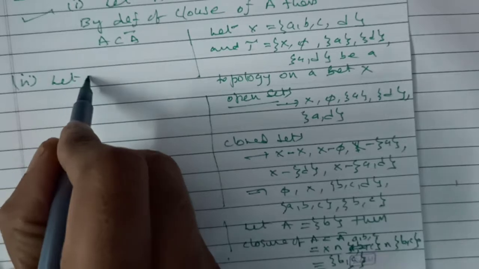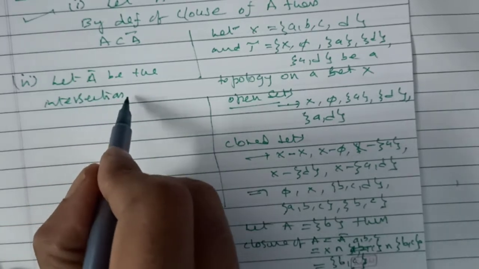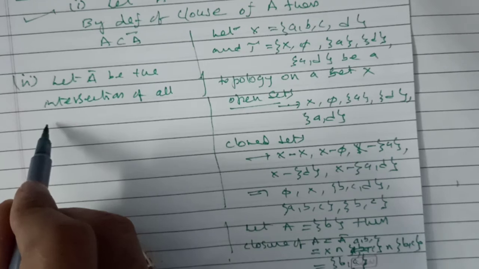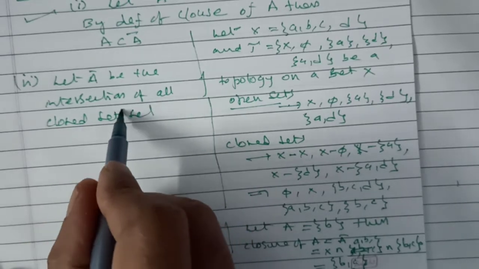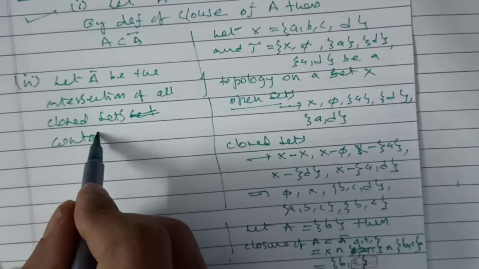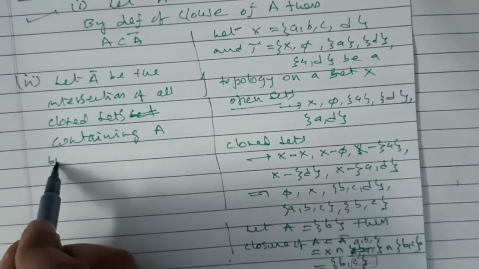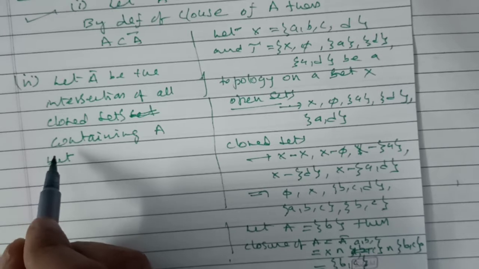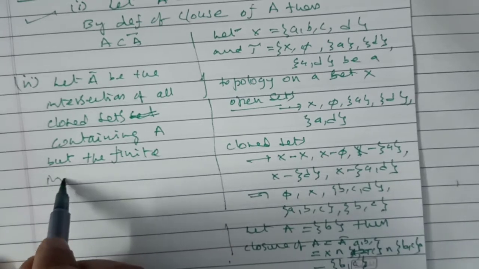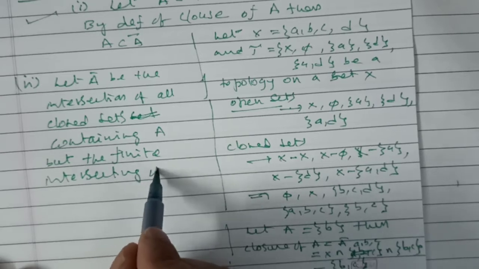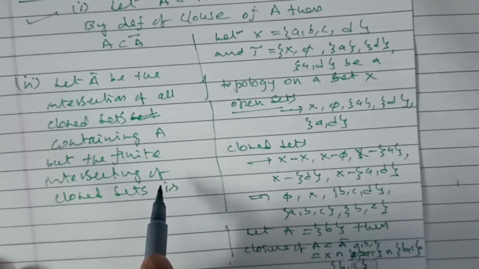Next, second result. Let A bar be the intersection of all closed sets containing A, but the finite intersection of closed sets is a closed set.